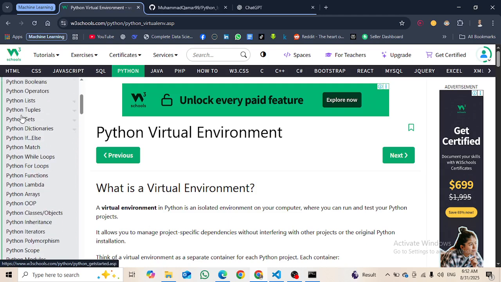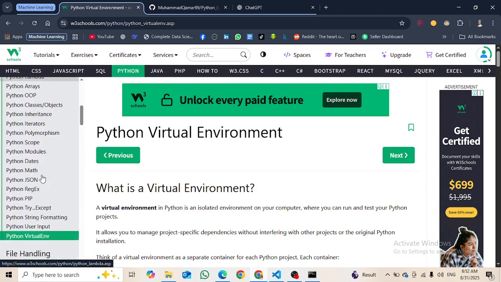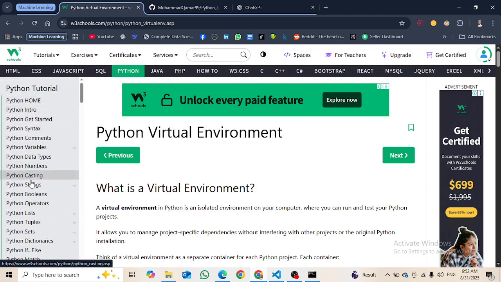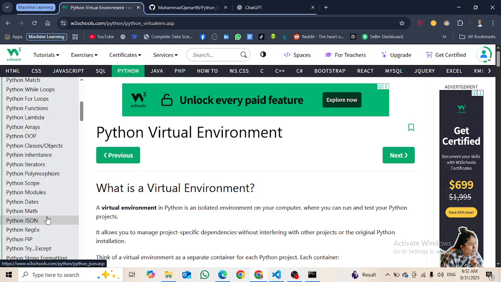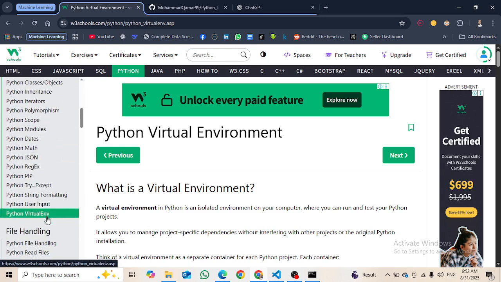So we will make projects in these topics, and in everything we will try to make at least one project, so that it will cover everything. Then we will make some mini projects, some advanced projects, some job-ready projects, so that it will be good for our resume, our CV, our profile, our GitHub, and for many other reasons, for our practice also.